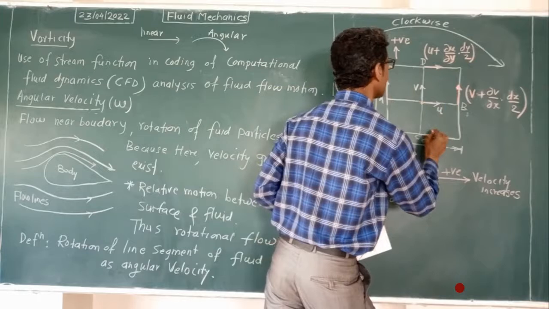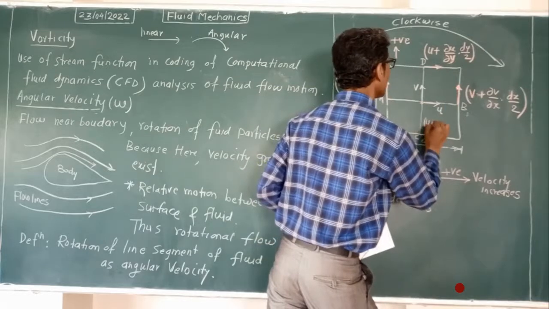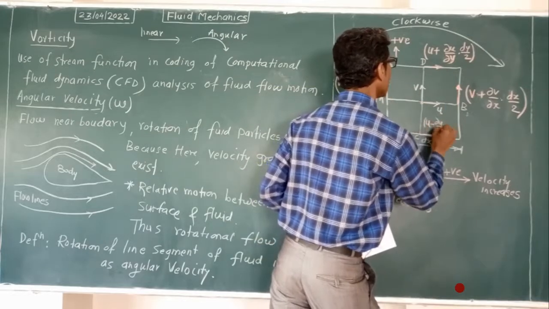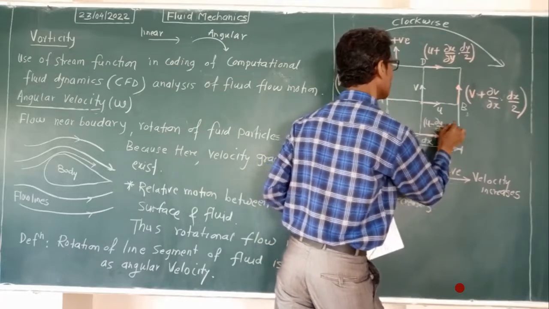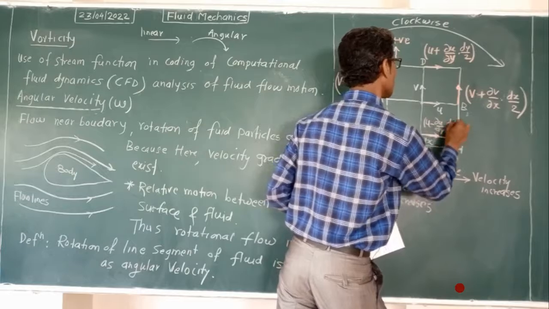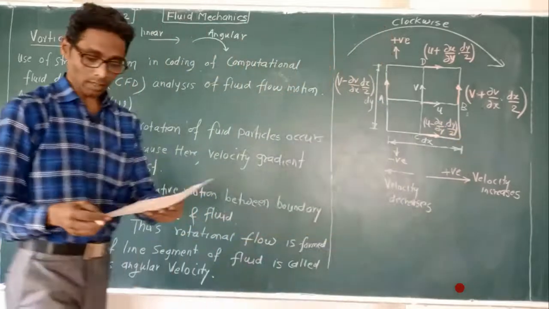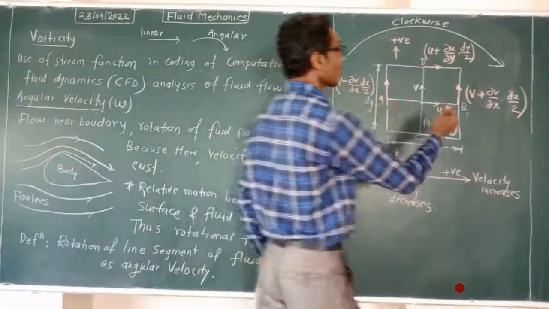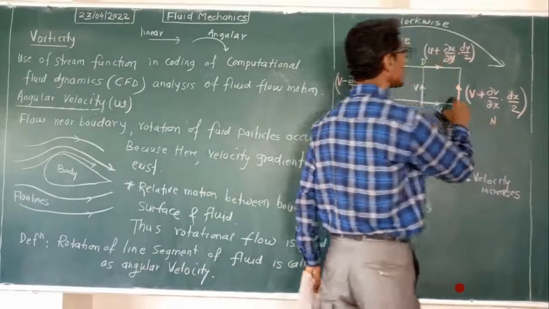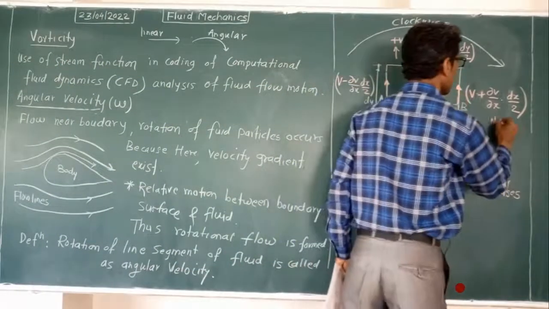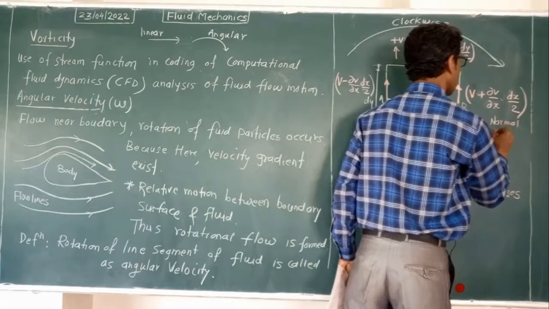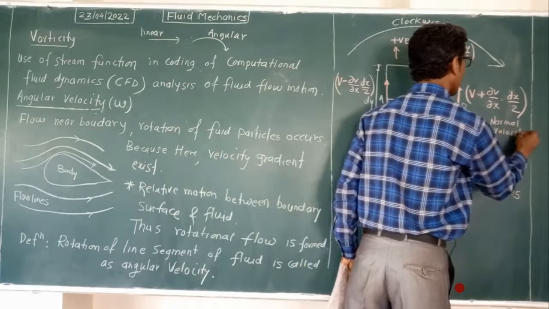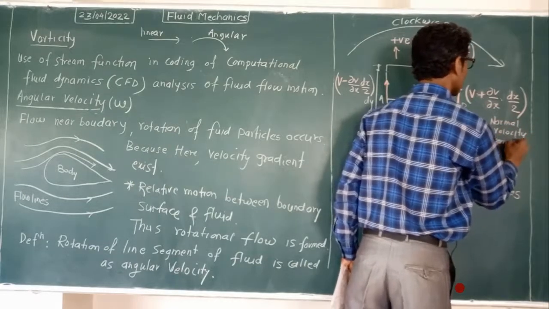So that is why this component will be what? U minus delta u by delta y into dy by 2. So these are the 4 components that we have seen. Okay, all these 4 are what? Normal velocity components. Normal means perpendicular.